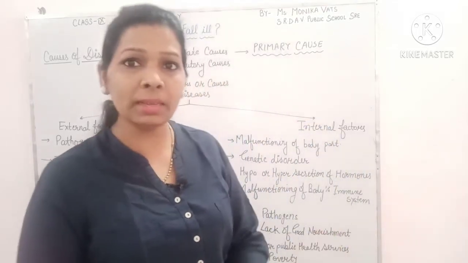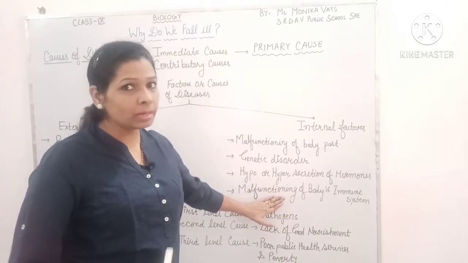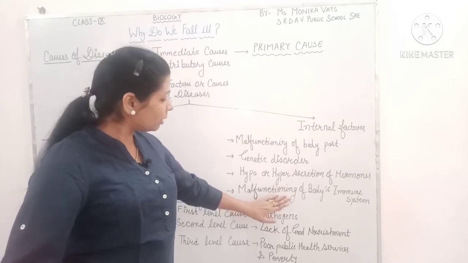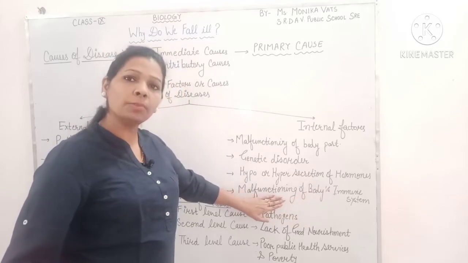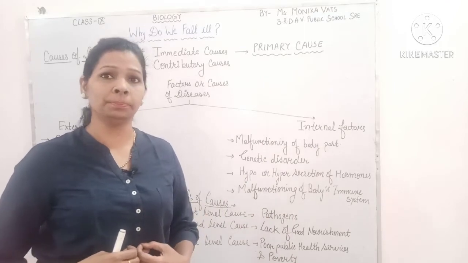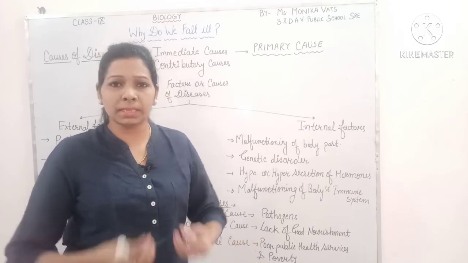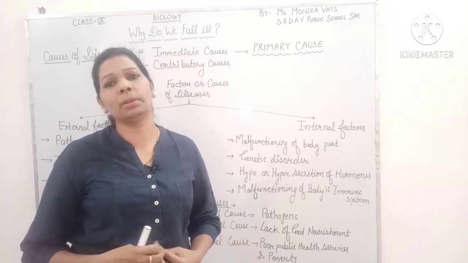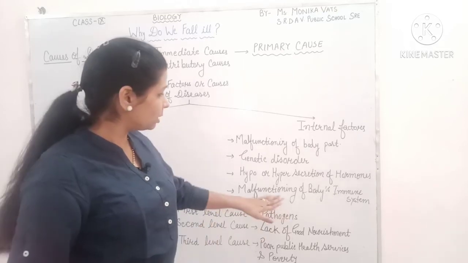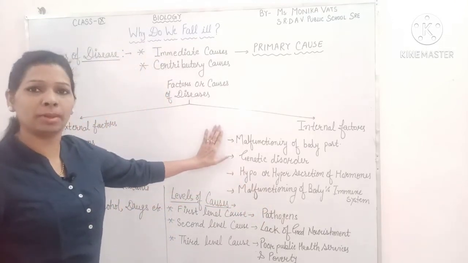And if due to any reason our body's immune system is not functioning properly, we will discuss this condition when I discuss different kinds of diseases like AIDS. If the body's immune system is not functioning properly, in that condition most microorganisms enter inside our body and affect us. So who is responsible for the disease? Our body's immune system is basically responsible, because it does not have an ability to fight against the microorganism. So this is an internal factor. So finally we can say some are external and some are internal factors.